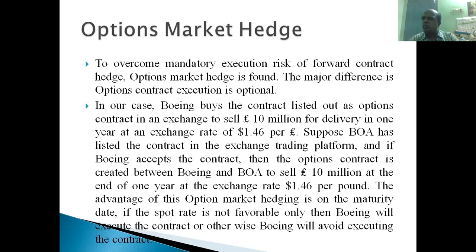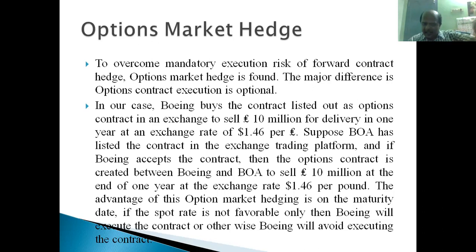An option to sell is called a put option. If you are buying the underlying asset through an option, that option is called a call option, right? So a put option is available to sell 10 million pounds. So Boeing buys this contract. Buying the option contract means taking a long position in the option contract, right? Boeing takes a long position in the put option contract to sell 10 million pounds at the rate of $1.46 per pound, right?